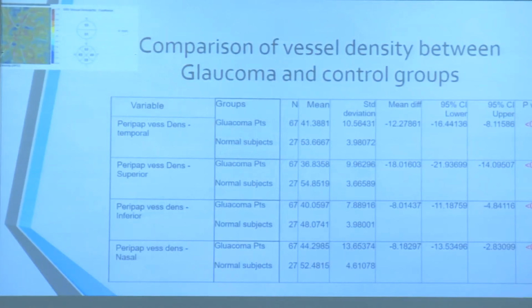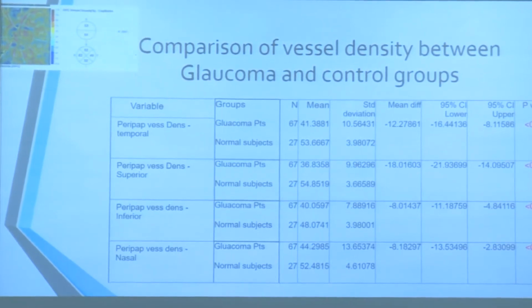The comparison we have done first is that between the glaucoma and the normal group. So perivascular density, when we compare it with the normal and glaucoma groups, was definitely, statistically significantly lesser in the glaucoma group compared to the normal groups. So this substantiates that in the glaucoma group, perivascular density definitely has a drop.